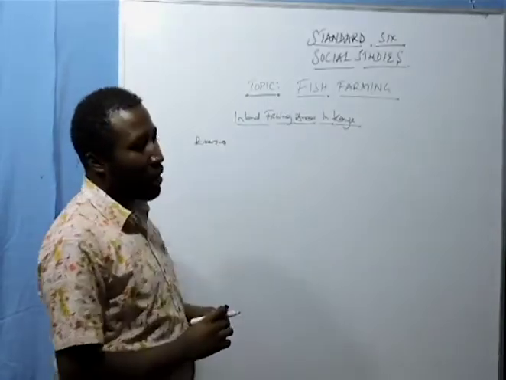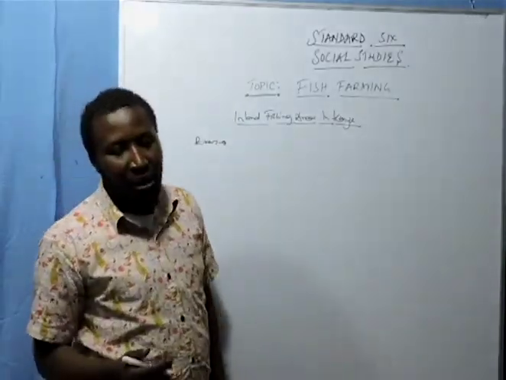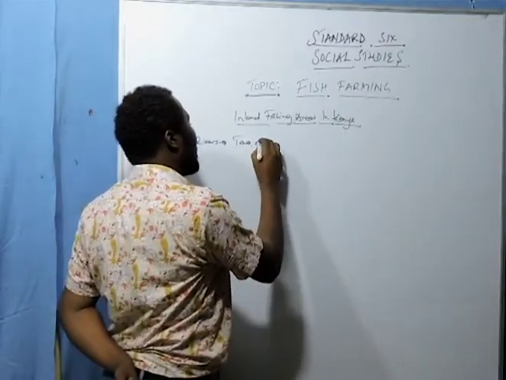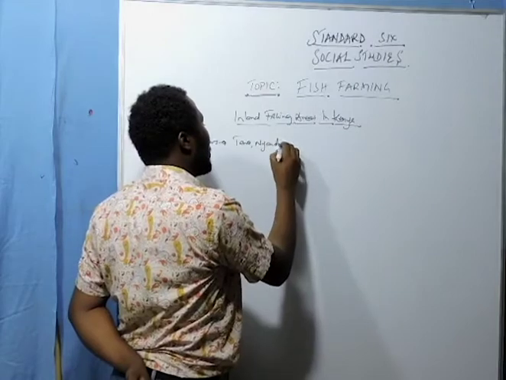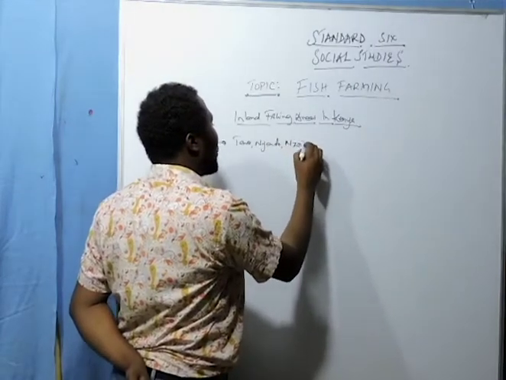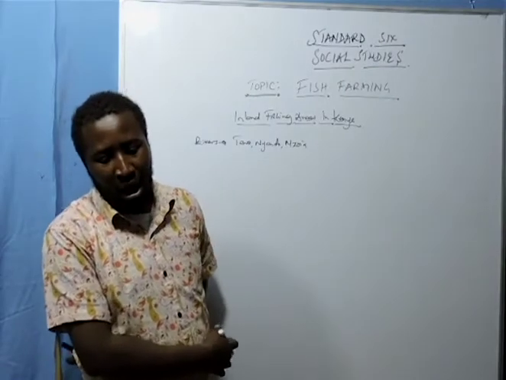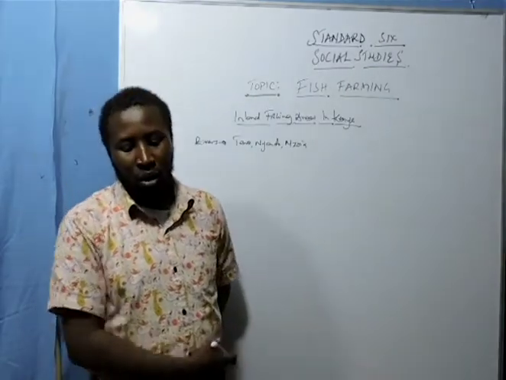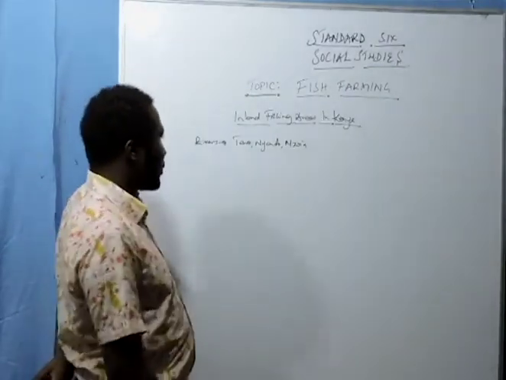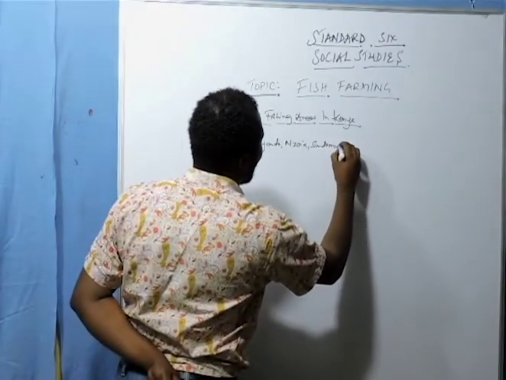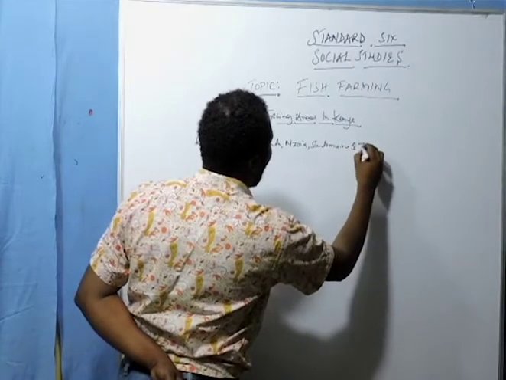For the rivers, we have River Tana, Nyando, and Nzoia. Those are the ones mostly found. We also have Sondu Miriu and Yala.